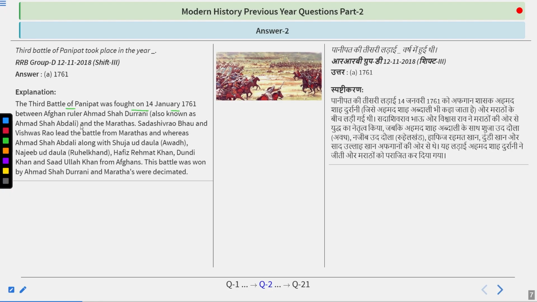The third battle of Panipat was fought on 14 January 1761 between the Afghan ruler Ahmad Shah Durrani, also known as Ahmad Shah Abdali, and the Marathas. Sadashiv Rao Bhau and Vishwas Rao led the battle from the Marathas, whereas Ahmad Shah Abdali, along with Shuja ud Dawla, Najib ud Dawla, Hafiz Rahmat Khan, Dundi Khan, and Saad Ullah Khan fought from the Afghans. This battle was won by Ahmad Shah Durrani, and the Marathas were decimated. So remember, it happened in 1761. The first battle happened in 1526, the second battle in 1556, and the third battle of Panipat in 1761.